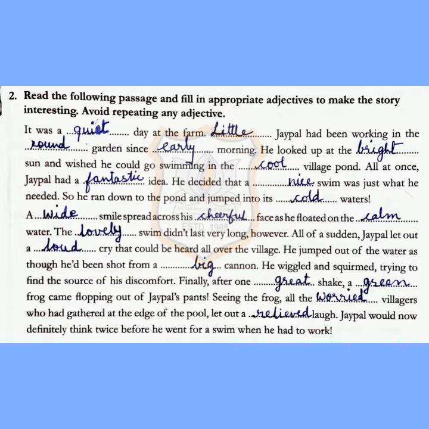So he ran down to the pond and jumped into the cold waters. A wide smile spread across his cheerful face as he floated on the calm water. The lovely swim didn't last very long. However, all of a sudden, Jaipal let out a loud cry that could be heard all over the village. He jumped out of the water as though he had been shot from a big cannon. He wiggled and screamed, trying to find the source of his discomfort. Finally, after one great shake, a green frog came flopping out of Jaipal's pant.